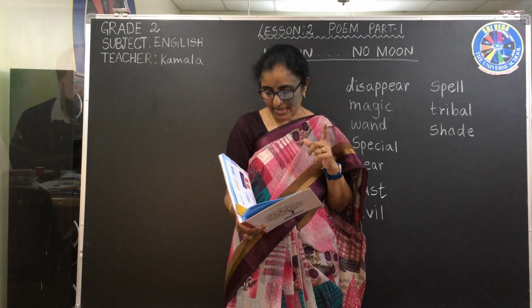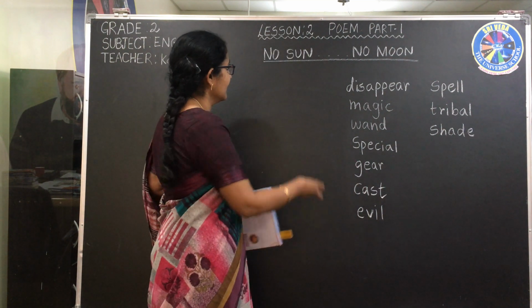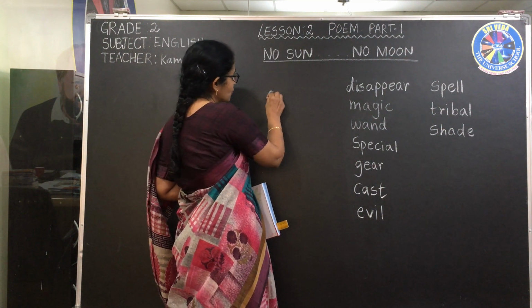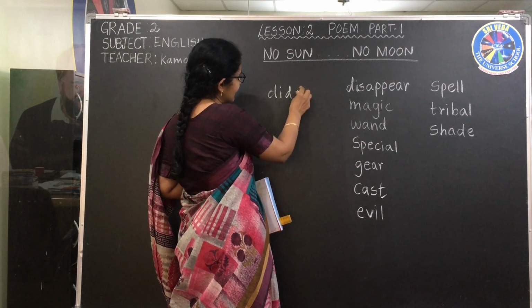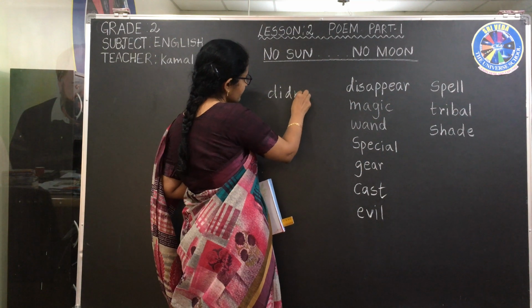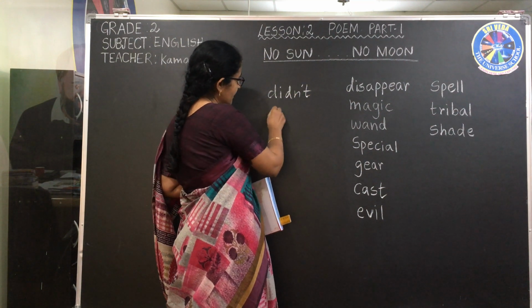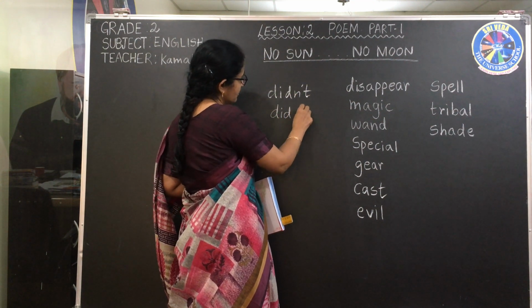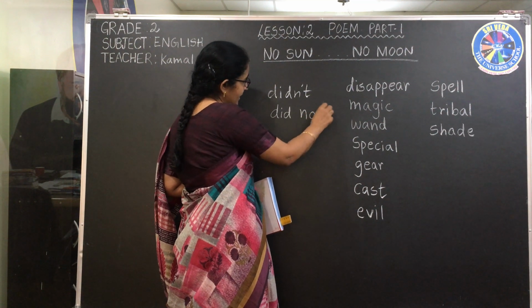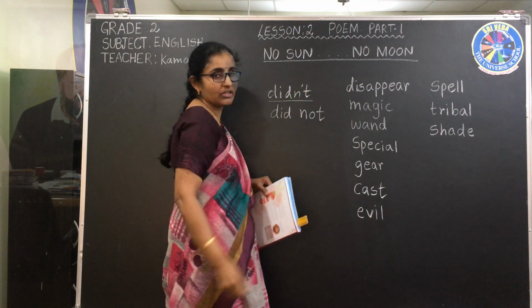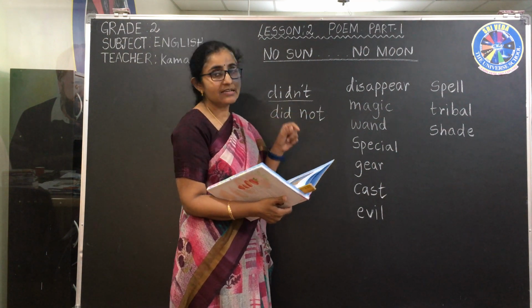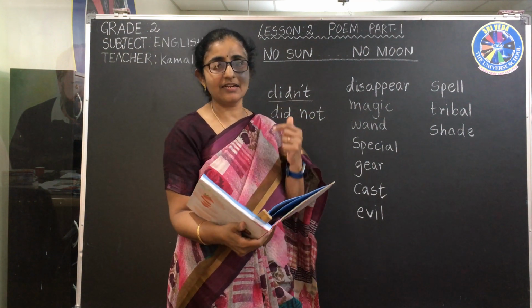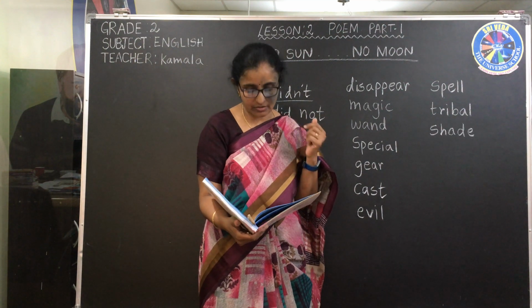I didn't use a... See, didn't. This one is did not. Usually in poems we use this to read it easily, to get the rhyme. Usually it is did not. It is two words. We are writing as one word. This one you have learnt also before. So we can just read it. In the poem we read it didn't, but it's did not.